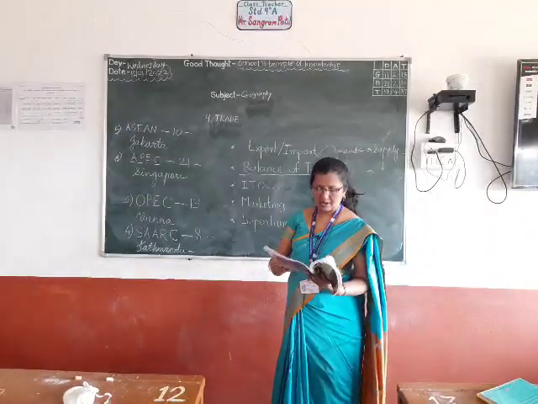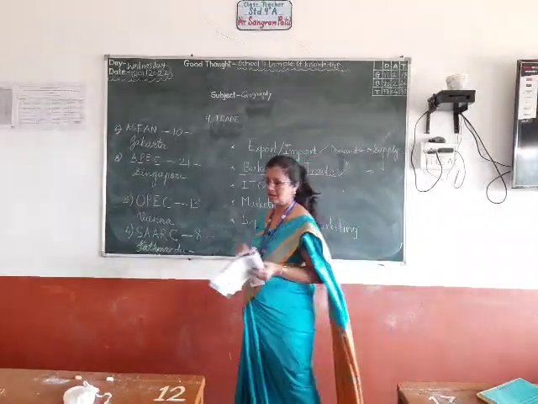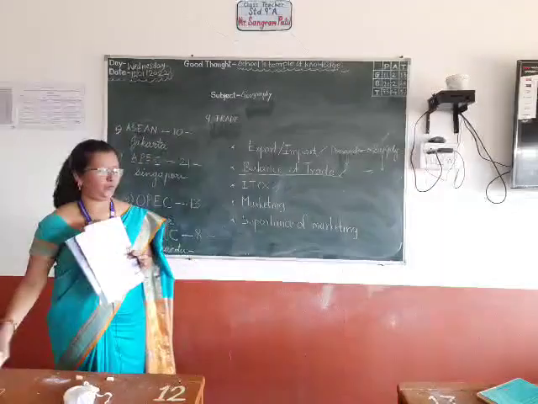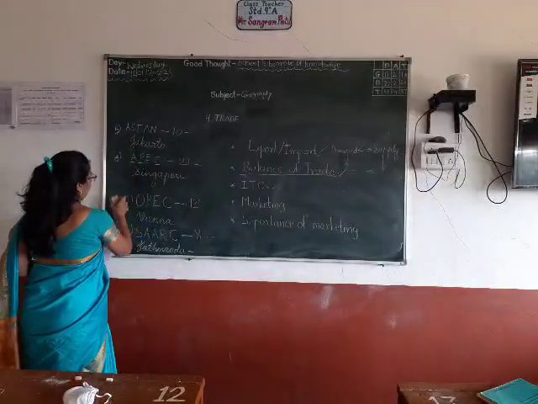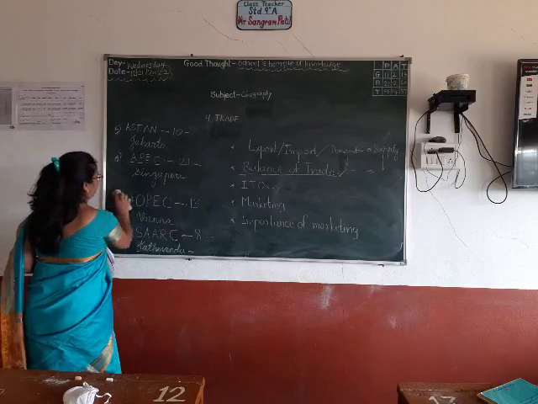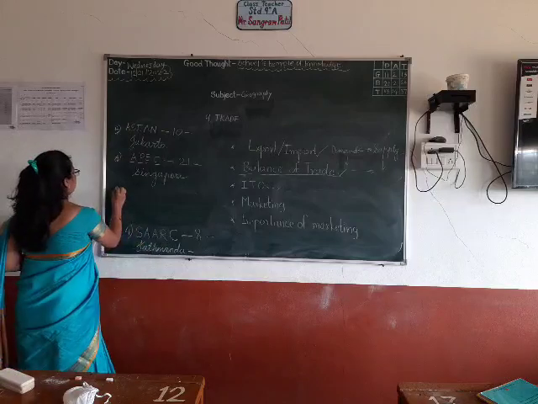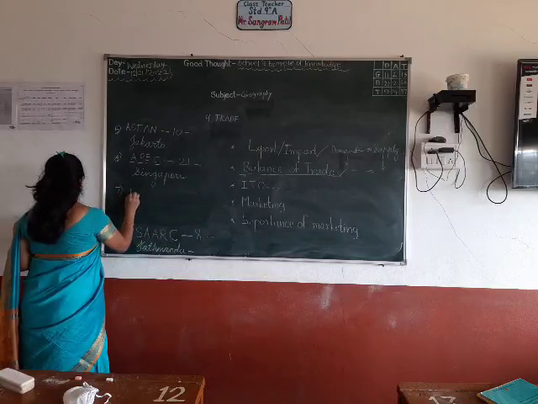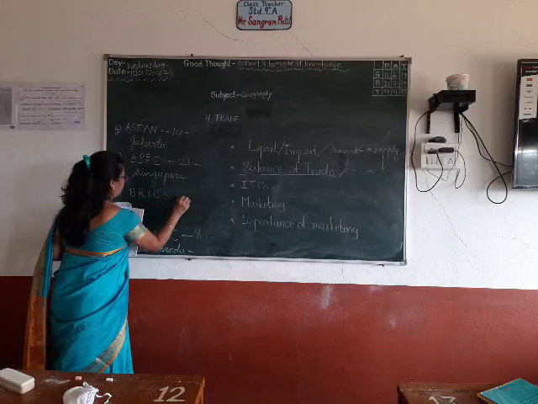And the last organization is BRICS. It does not mean the brick which we use for construction. OPEC and APEC, these two are different, so learn them very carefully. Seventh one, BRICS.